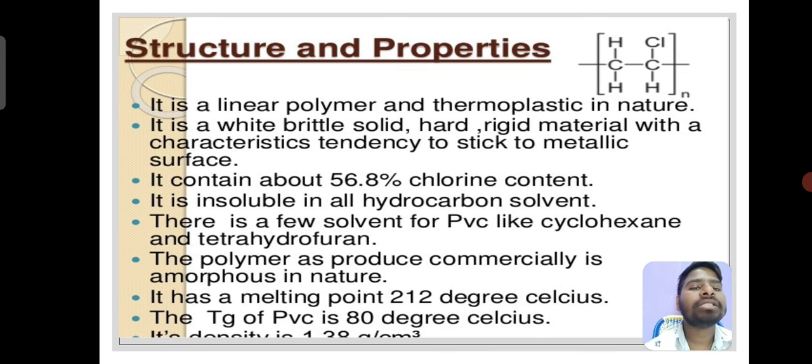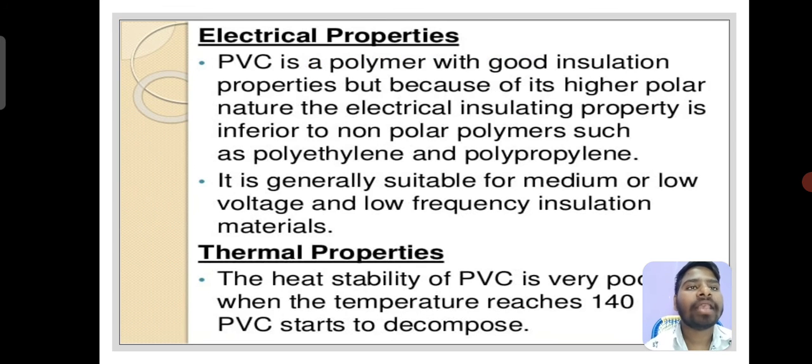The polymer produced commercially is amorphous in nature. It has a melting point of 212 degrees Celsius. The Tg of PVC is 80 degrees Celsius. Electrical properties: PVC is a polymer with good insulation properties, but because of its higher polar nature, the electrical insulating power is inferior to non-polar polymers such as polyethylene and polypropylene. It is generally suitable for medium or low voltage and low frequency insulation.